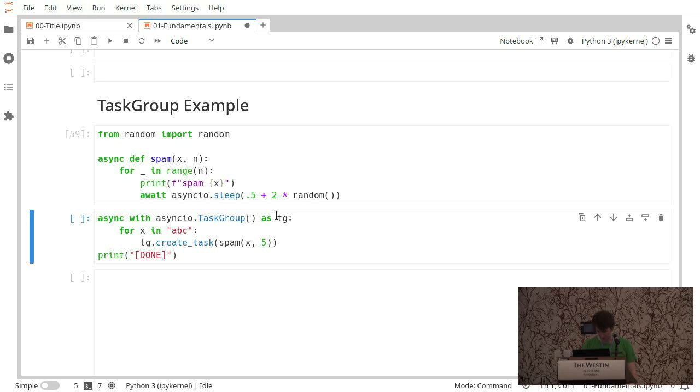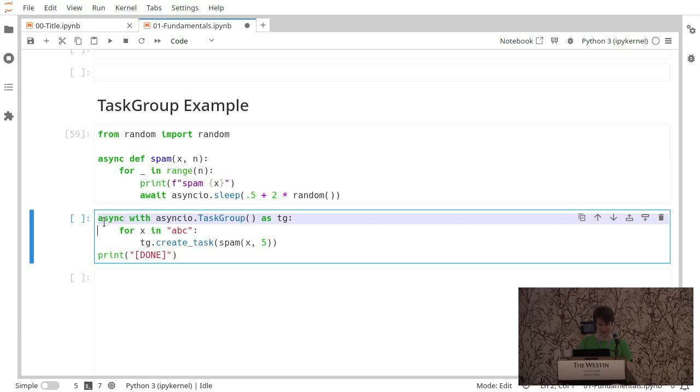So task group also has the create_task, which will schedule it on the event loop. But because it's wrapped in this async with, at the end of that, remember that's another await point, it awaits every task that was created with it. So for x in abc, we'll call spam here 3 times with abc.